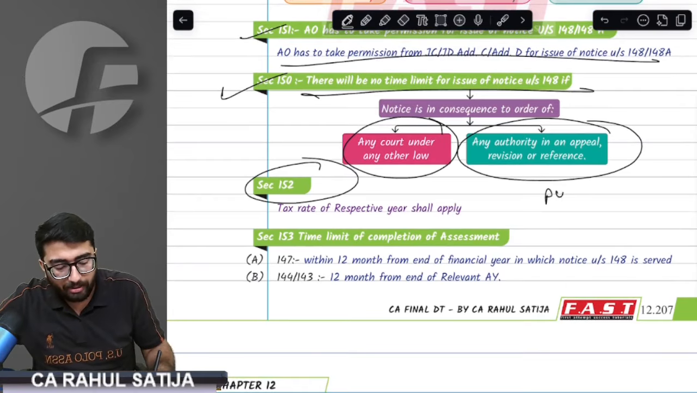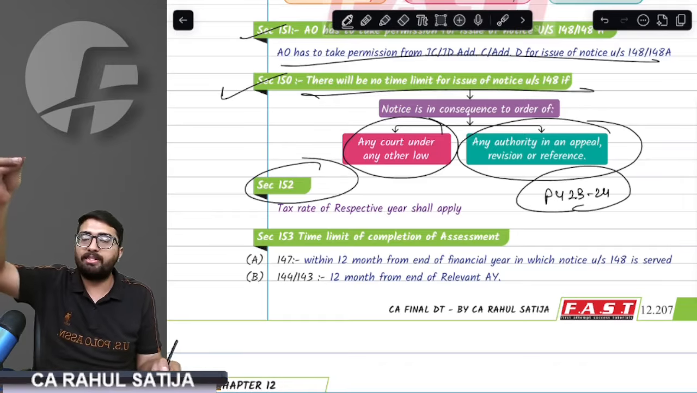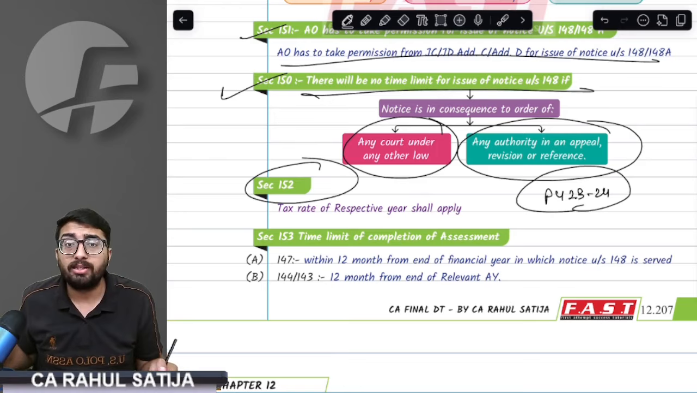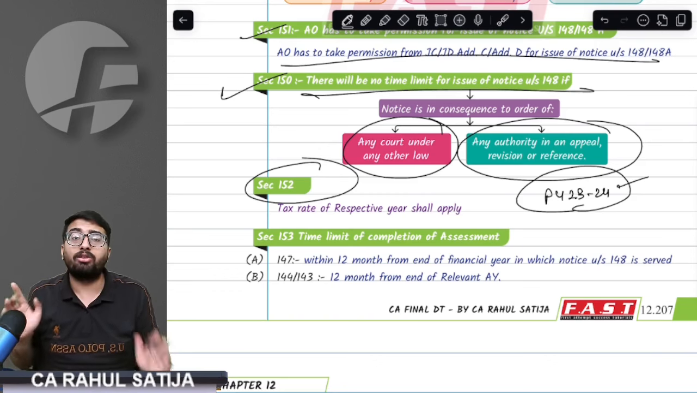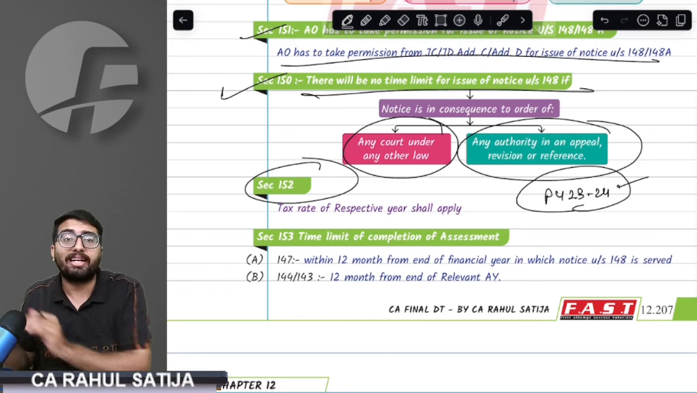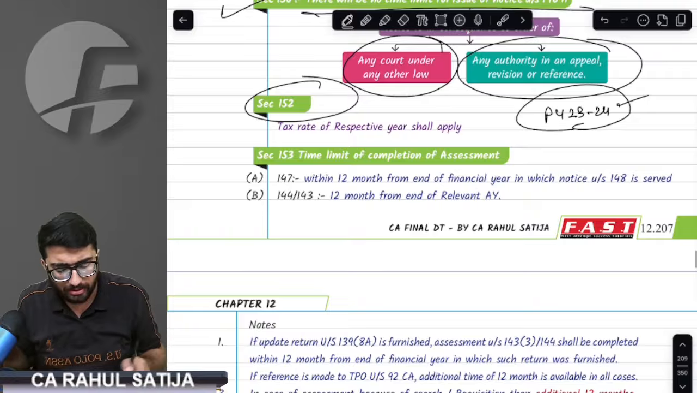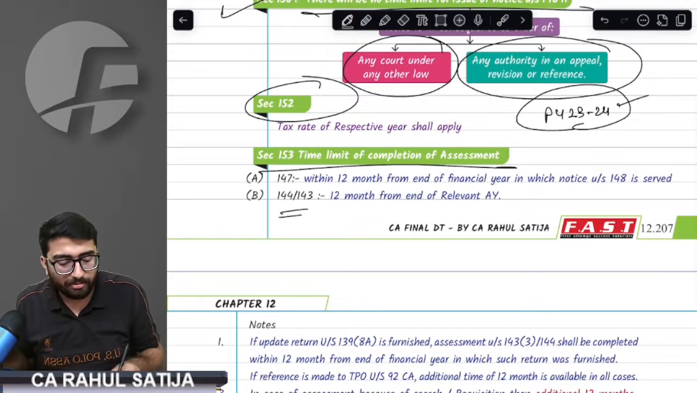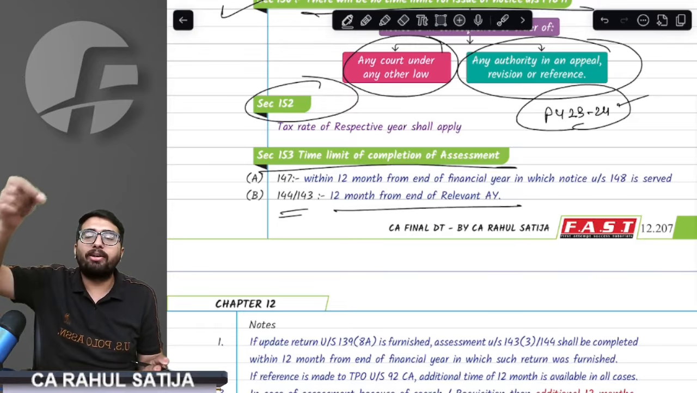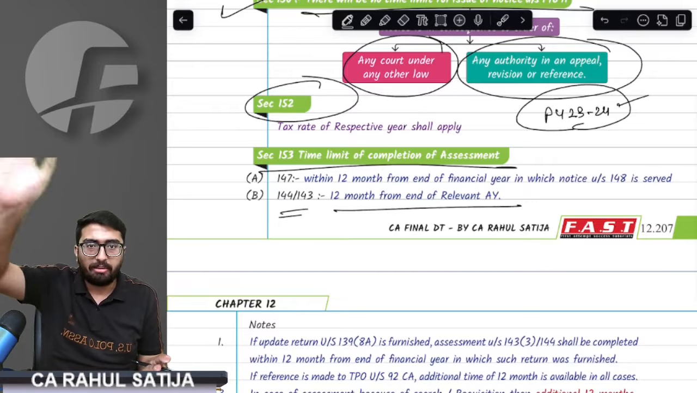Sir, for example, income escaping assessment is being done on account of 23-24. This is the previous year for which income escaping assessment is being done. Provision says tax rate will apply for this year only, not current year, but that respective year's tax rate would apply. Done, sir. Income escaping assessment, listen. Till when order shall be passed?